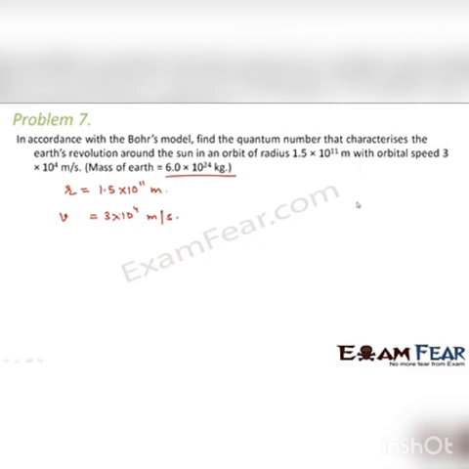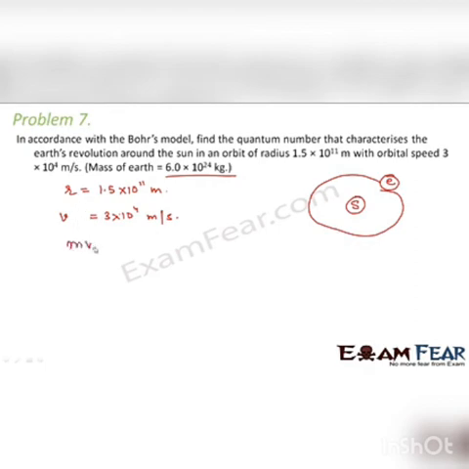As per Bohr's model, the electron is the Earth and the nucleus is the Sun. So the electron is revolving around the nucleus in this way. Bohr's model says that as long as this electron is in one energy level, the angular momentum is an integral multiple of h by 2 pi.